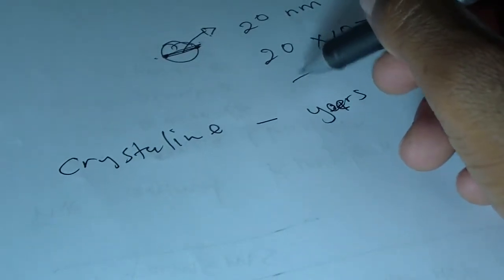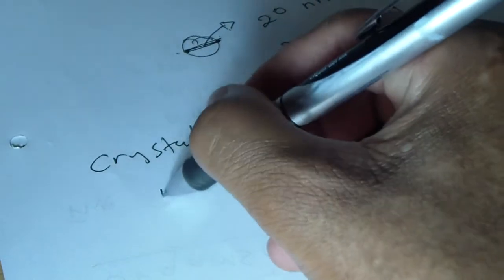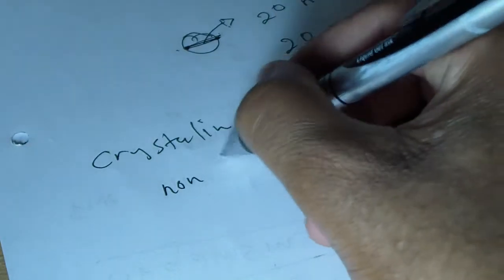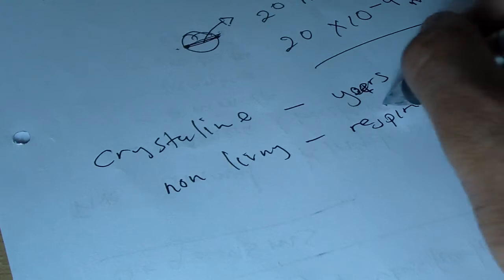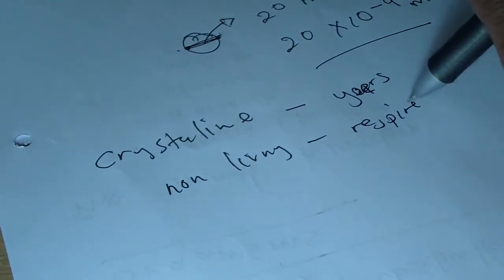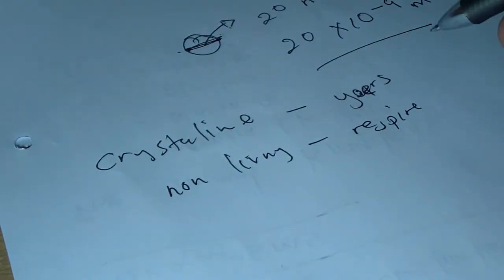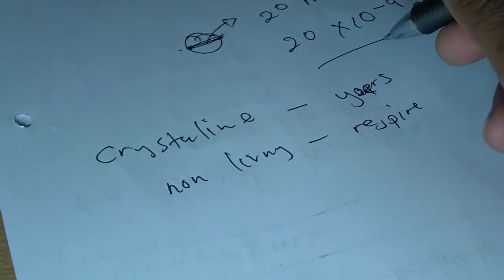They do not respire. So we can say they are non-living, because they don't respire when they're in this form. Imagine, how can we say this is a living organism if it cannot breathe in or out? It's difficult.